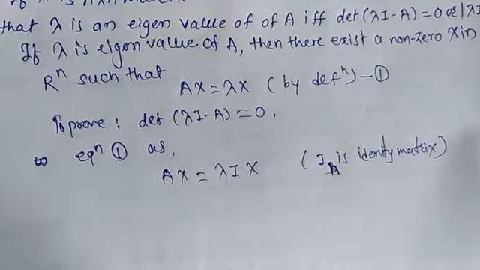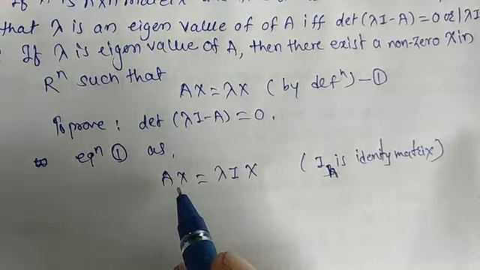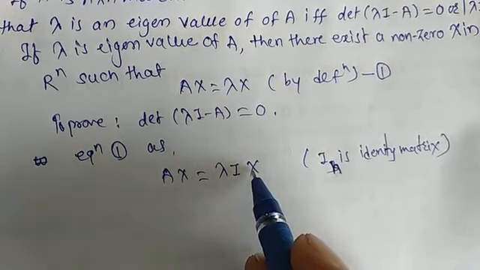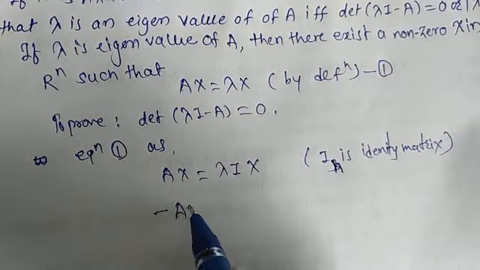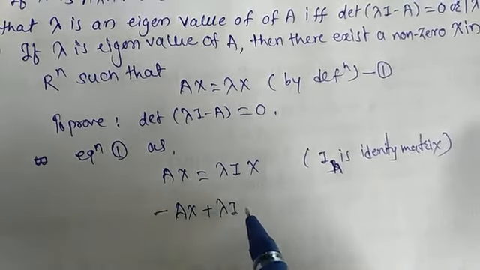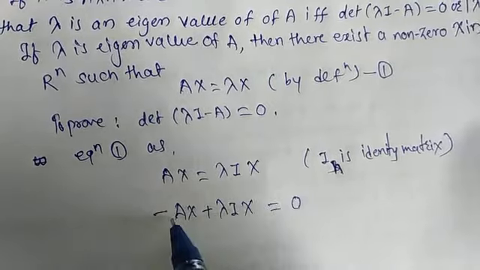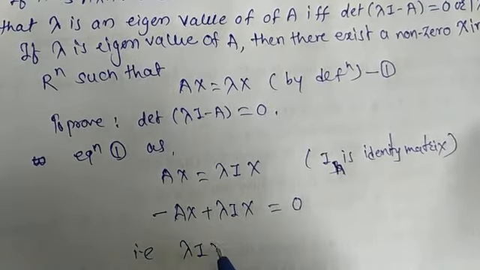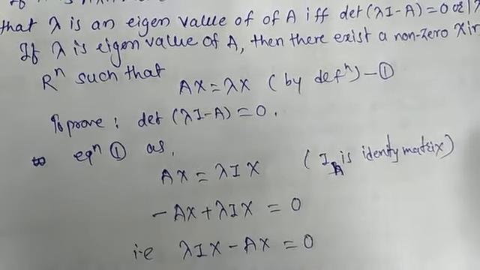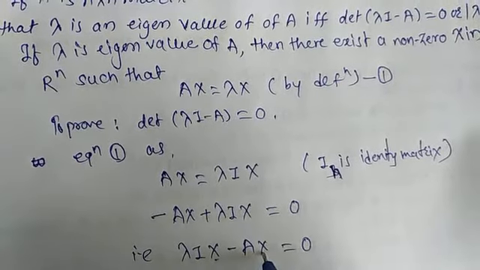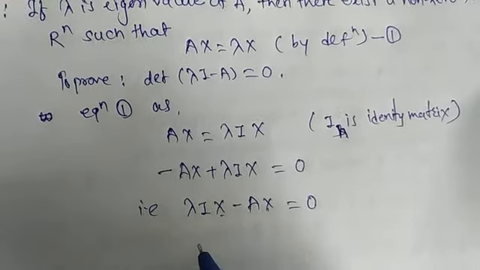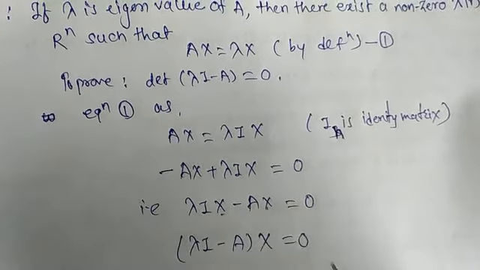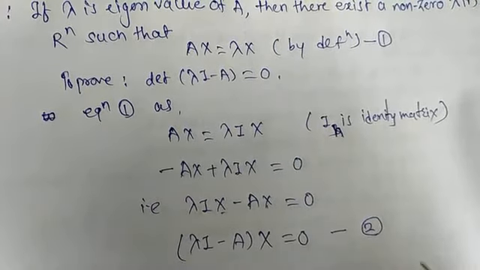Shifting Ax to the right side, it can be written as minus Ax plus lambda Ix equal to 0, or lambda Ix minus Ax is equal to 0. Now x is common in both, so it can be written as lambda I minus A into x is equal to 0. Write it as equation number 2.